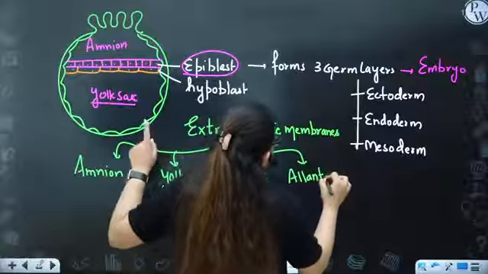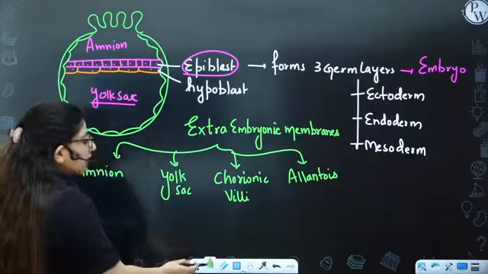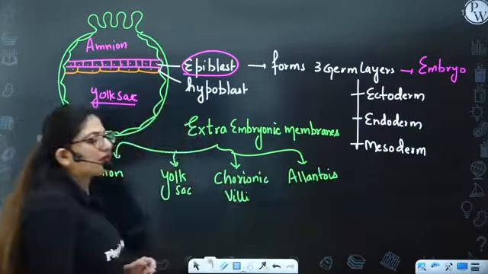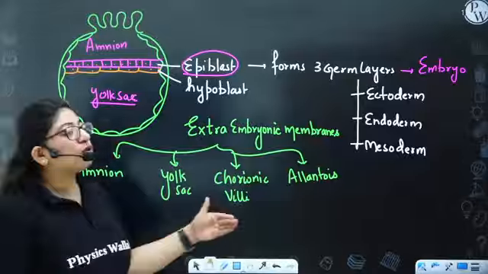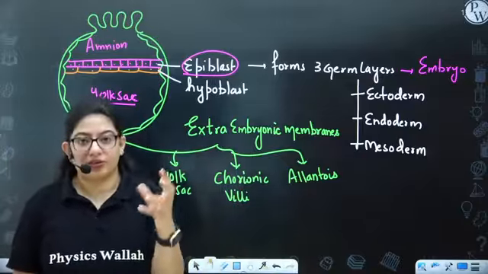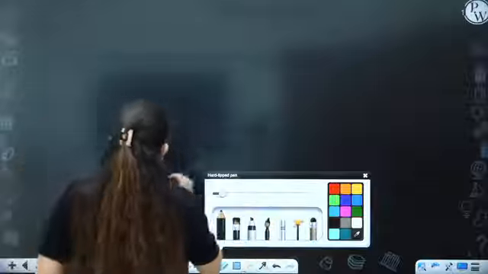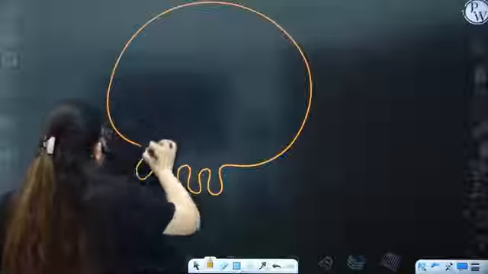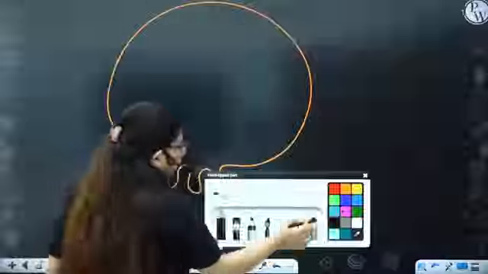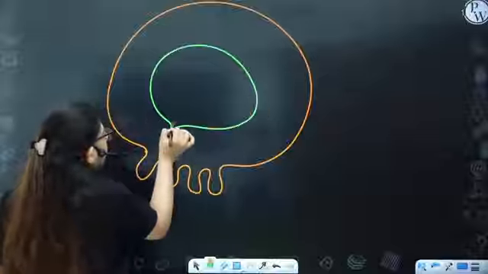You cannot see allantois here. That is formed when the entire embryo is formed. Okay. So these extraembryonic membranes all have different functions to perform. So let's see how they look when an embryo grows. Let's see. So if I have this chorionic villi, this is the entire embryo, that means the sac of the embryo. So here we have the embryo embedded like this.